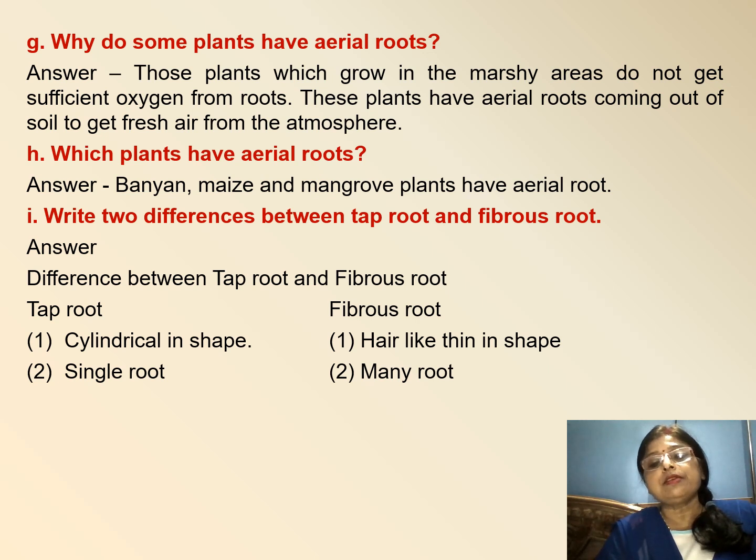Write two differences between the taproot and fibrous root. Differences between taproot and fibrous roots. Taproot: it is cylindrical in shape and it is a single root. Fibrous root: it has hair-like structure in shape and there are many roots present in fibrous root.